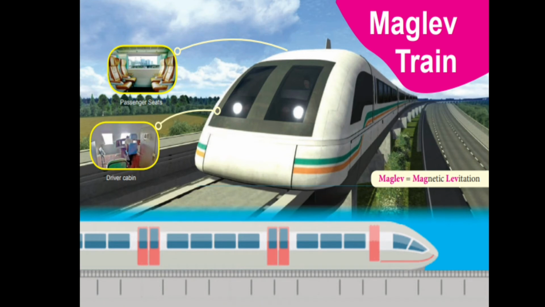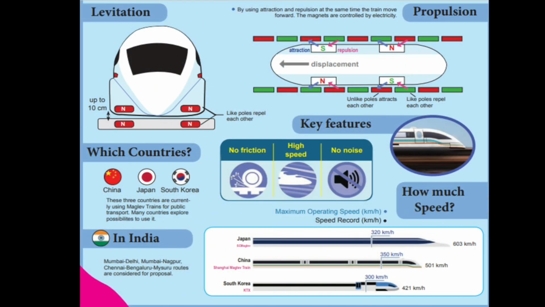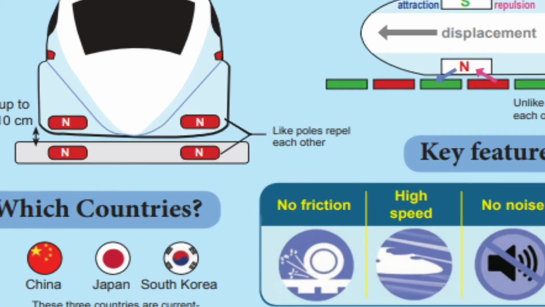So these are called maglev trains. Maglev stands for MAG, magnetic, levitation train, that is maglev trains. You can see here in the picture levitation.